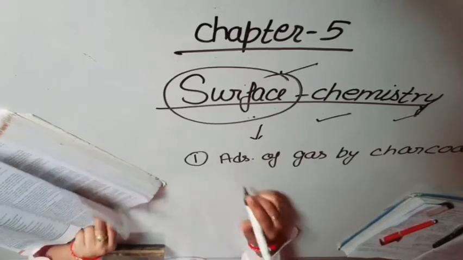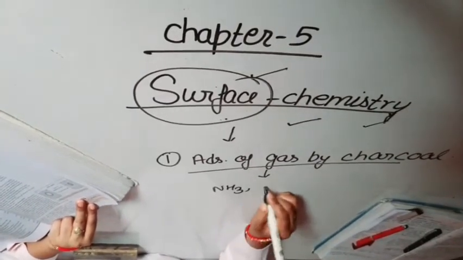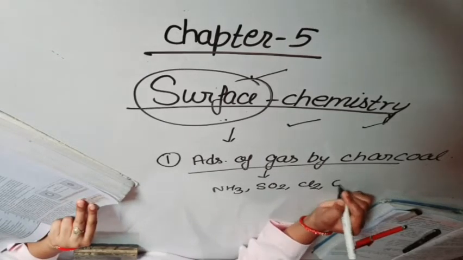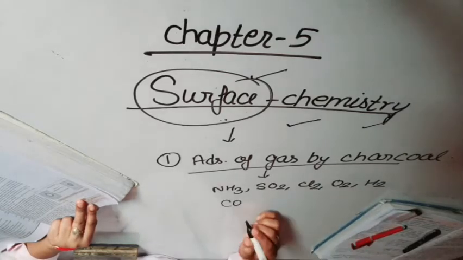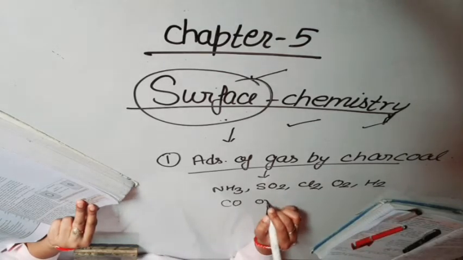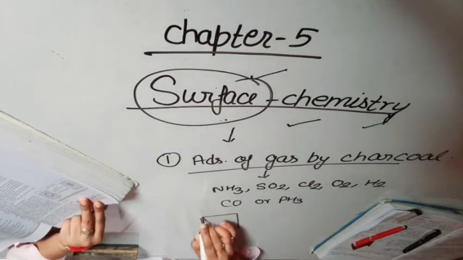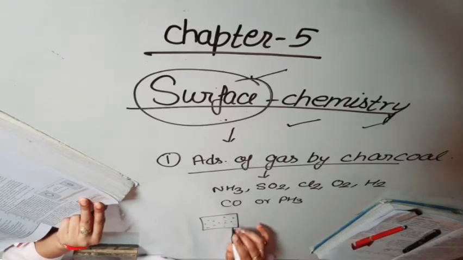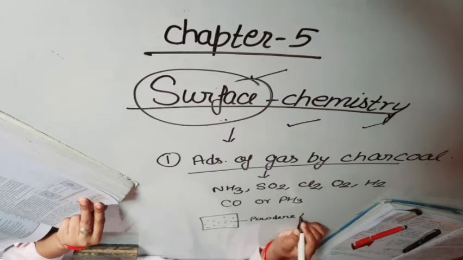Students, if a gas like ammonia, sulfur dioxide, chlorine, oxygen, hydrogen, carbon monoxide, or phosgene is taken in a closed vessel containing powdered charcoal. It means here this is powdered charcoal.